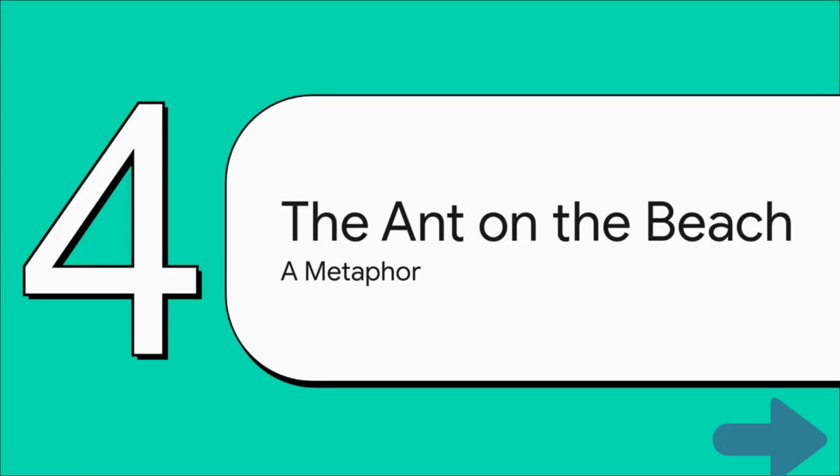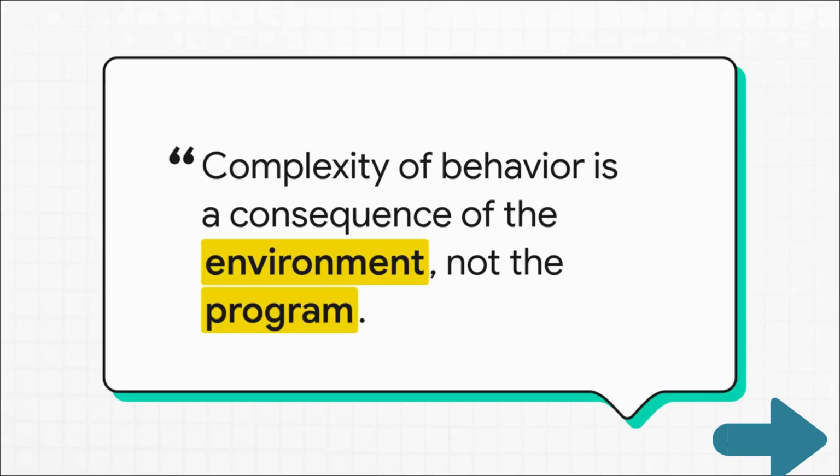Okay, for our last section, let's zoom all the way out for the final really big idea. It comes from a Nobel laureate named Herb Simon, and he gave us this amazing metaphor that completely reframes how we think about complexity itself. Simon's core insight is basically this. A lot of the time, when we see really complex behavior, it's not coming from a complex internal program. Instead, it's often a very simple program interacting with a very complex world.